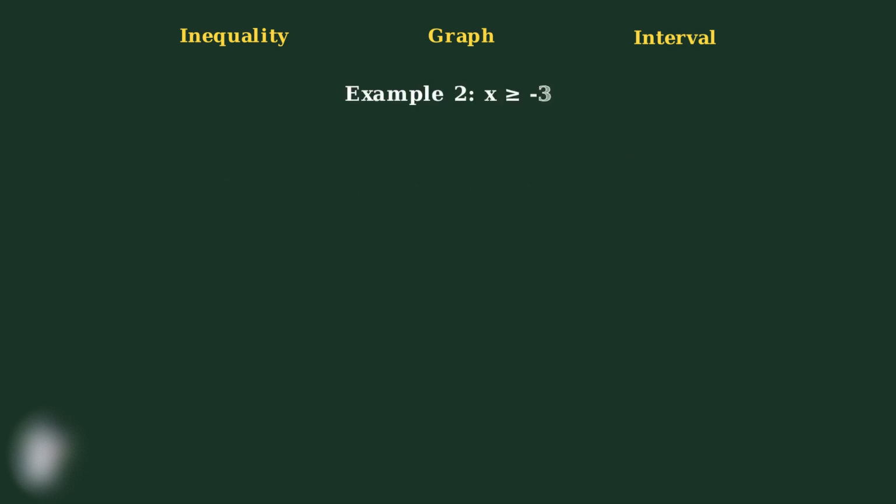Now let's look at an example with greater than or equal to. Suppose our solution is x is greater than or equal to -3. The inequality notation is straightforward. X is greater than or equal to -3. The equal sign means that -3 is included in our solution set. On the number line, we use a closed or filled circle at -3 to show that -3 is included in the solution. The arrow points right to show all values greater than -3 are also solutions.